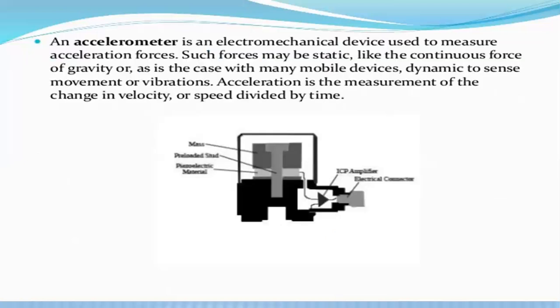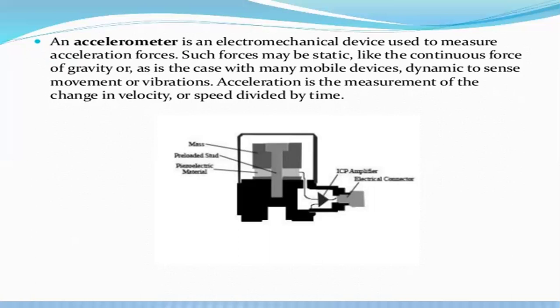An accelerometer is an electromechanical device used to measure acceleration forces. Any type of accelerometer, whether a piezoelectric accelerometer or a seismic type of accelerometer, is an electromechanical device.